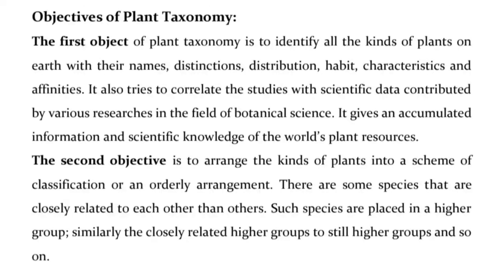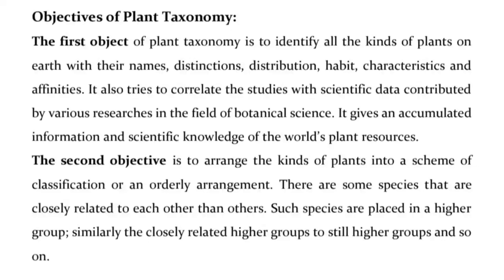Objectives of plant taxonomy. The first objective of plant taxonomy is to identify all the kinds of plants on Earth with their names, distinctions, distribution, habit, characteristics, and affinities. It also tries to correlate the studies with scientific data contributed by various researchers in the field of botanical science. It gives accumulated information and scientific knowledge of the world's plant resources.